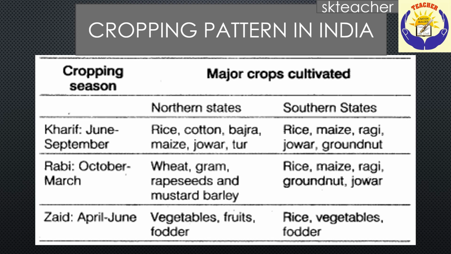On the other hand, the last one is Zaid. It is between April and June. In northern states they cultivate vegetables, fruits and fodder. In southern states, rice, vegetables and fodder. So in this way, based on these three seasons, our cropping pattern is carried on.